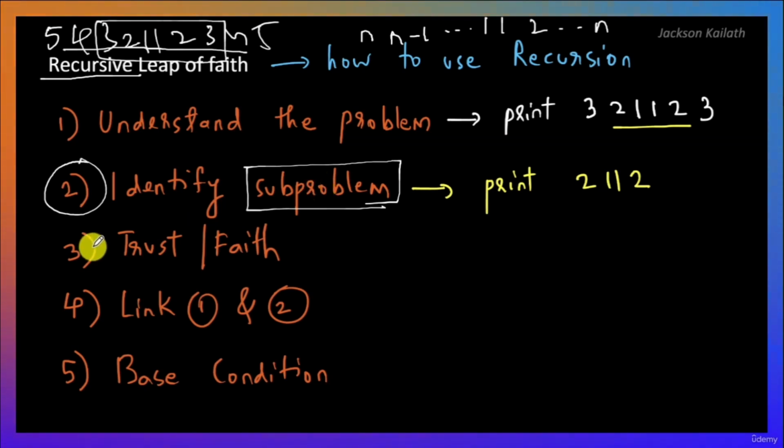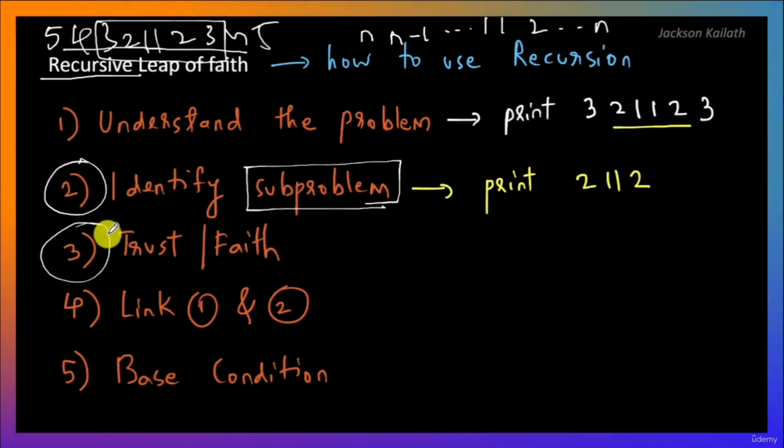The third step is the step of trust or faith, which is what we call the recursive leap of faith, and this is actually what makes recursion feel like magic, or what makes recursion so powerful and so helpful in a wide variety of coding interview questions. So let's try to understand this step over here.